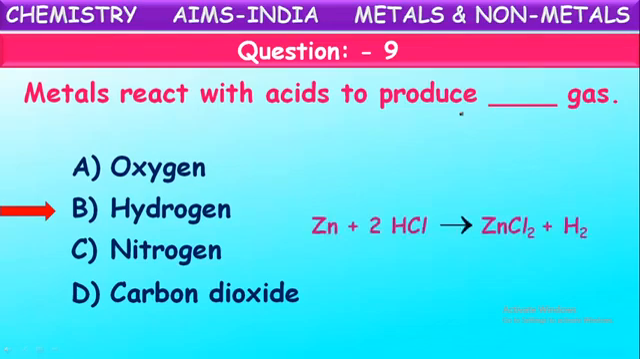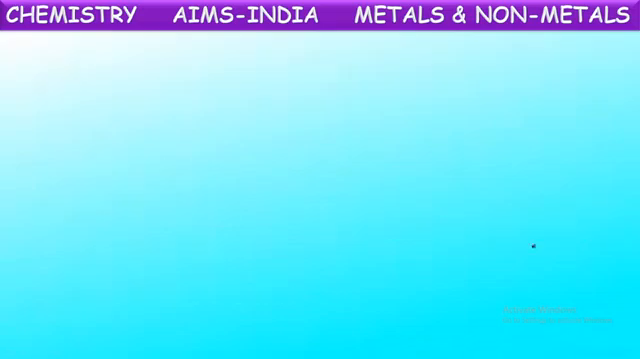For example, you can see here zinc reacts with hydrochloric acid. When you take some small pieces of zinc into dilute hydrochloric acid solution, then we can see the evolution of hydrogen gas in the form of bubbles, and the salt formed will be zinc chloride in the aqueous form. Okay, the hydrogen gas is evolved when metals react with acids. Okay, next one.